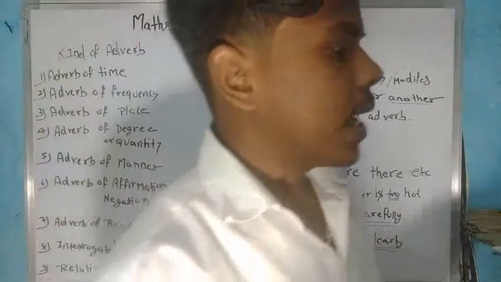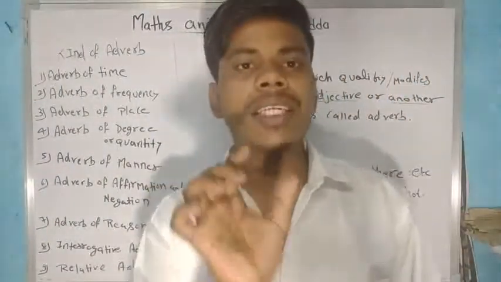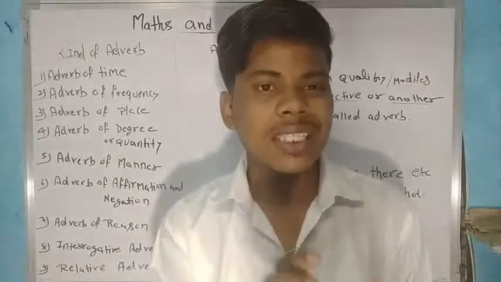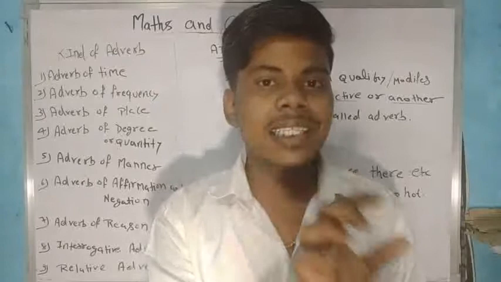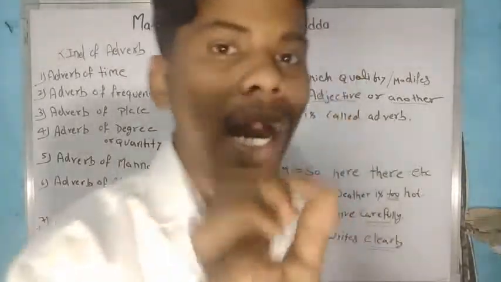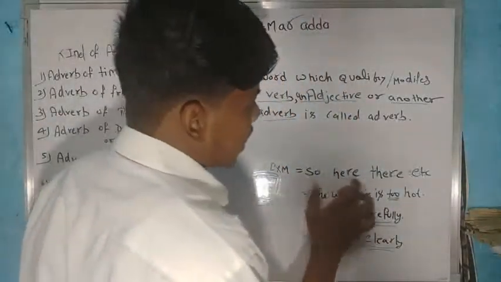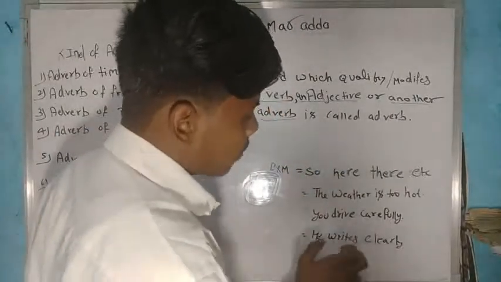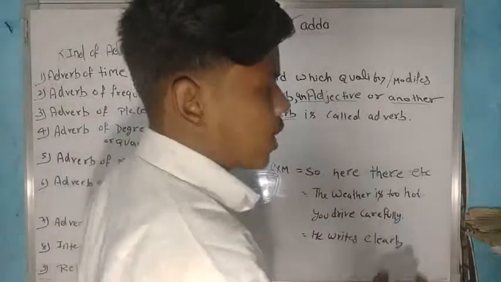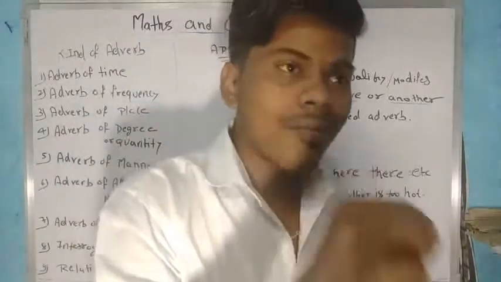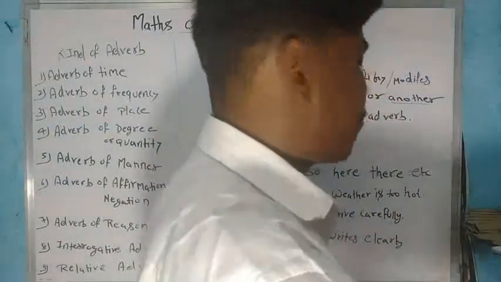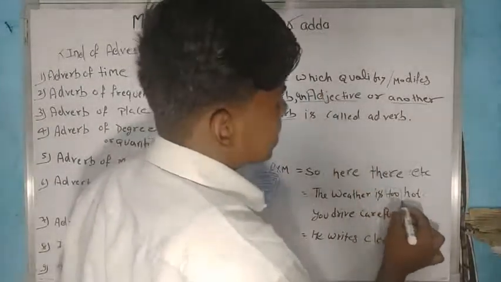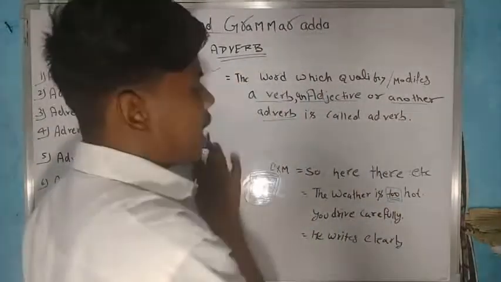I want to say that if any one single word is giving much more importance in a sentence, it means that it is an adverb. For example, I'm taking so, here, there, it, etc. In a sentence, I'm taking: the weather is too hot. It means the weather is hot. Where I'm using too, too is an important adverb word. So this is a word which is included in adverbs.